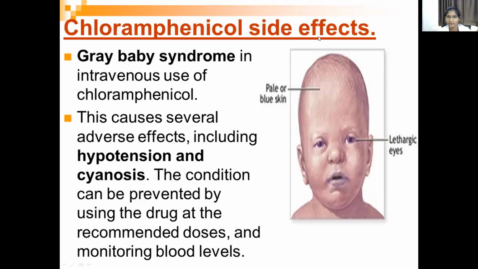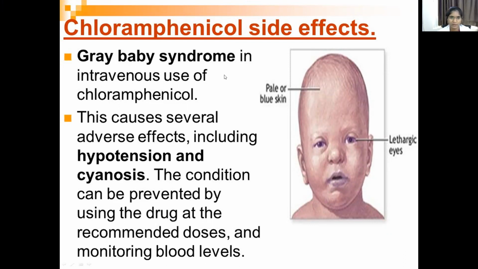See here, this is the picture of gray baby syndrome. This gray baby syndrome will occur when chloramphenicol is given intravenously. The symptoms are hypotension and cyanosis. These are the severe adverse effects. This condition can be prevented by using the drug at the recommended doses and monitoring the blood levels.